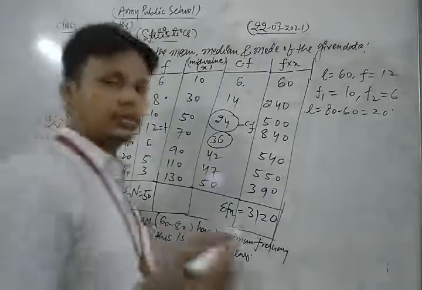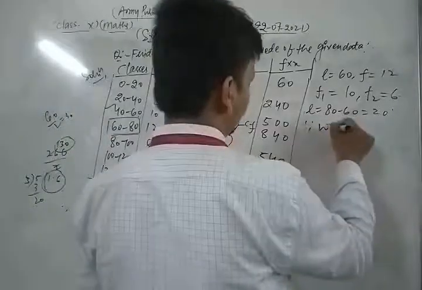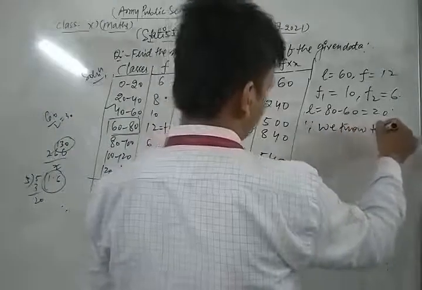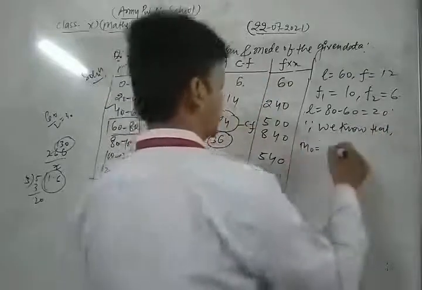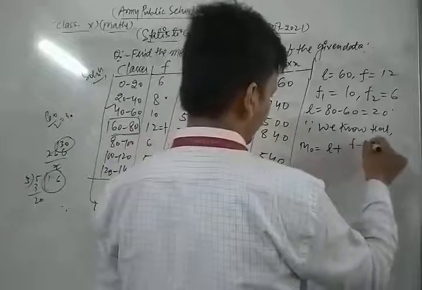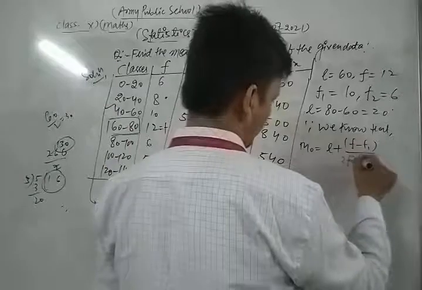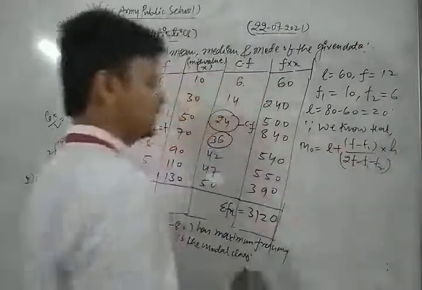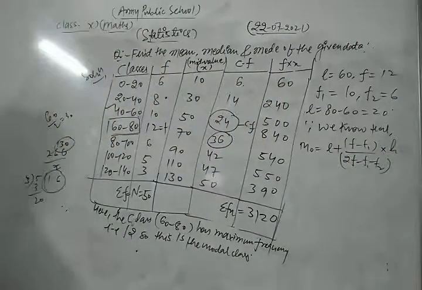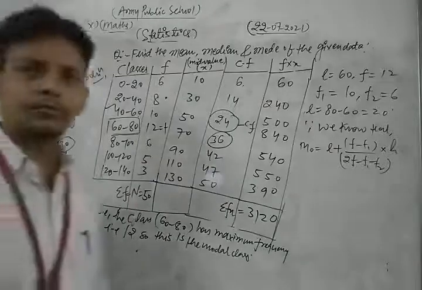Now we use the formula. We know that the mode of the given data, M0, is equal to L plus (F minus F1) upon (2F minus F1 minus F2) into H. This is the formula for finding the mode of the given data.